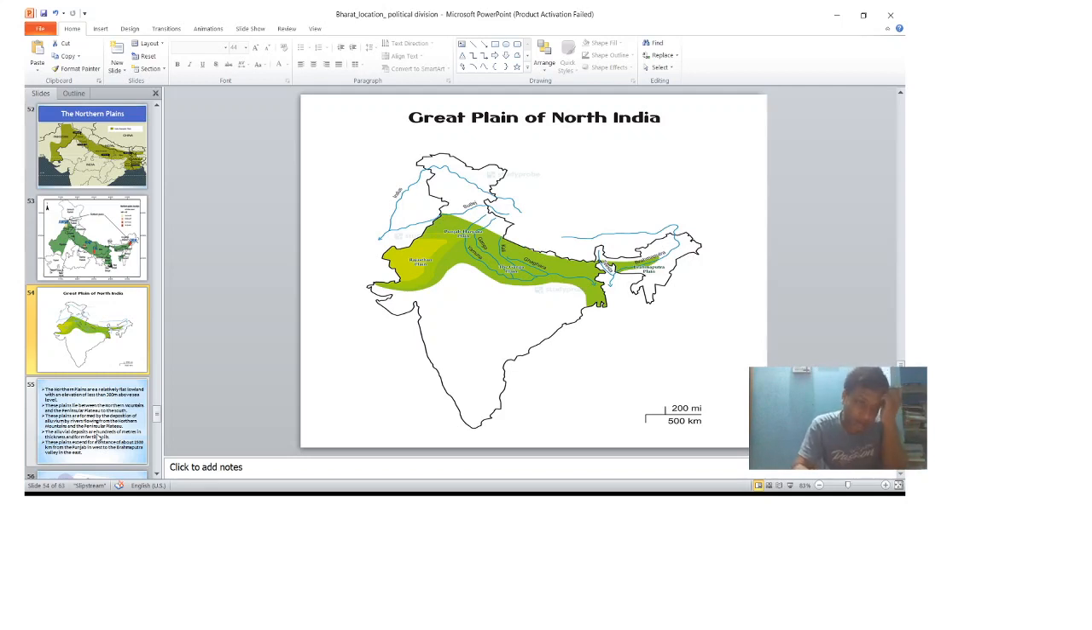Actually, the northern plain is relatively flat, with an elevation of less than 300 meters above sea level, and this plain lies between the mountains and peninsular India. This is the part of the northern mountain, and this is the part of the Indian peninsula. So the northern plain lies between the mountain range and peninsular India.